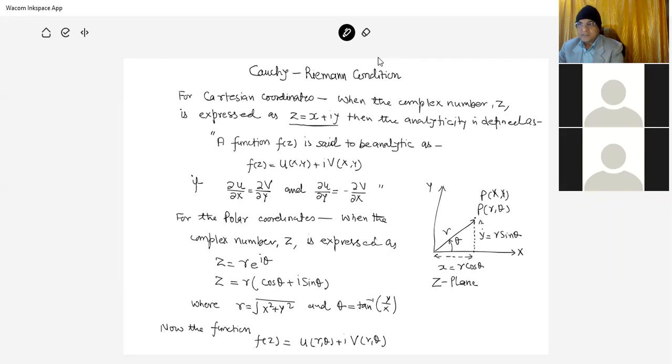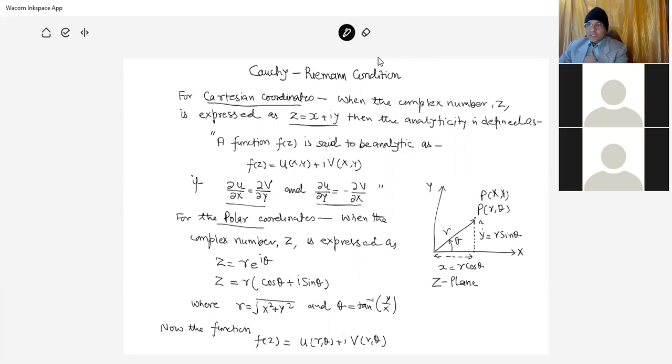This is known as the analytic condition. If these two conditions are satisfied by any function f(z), then that function is termed an analytic function in the Cartesian coordinate system.